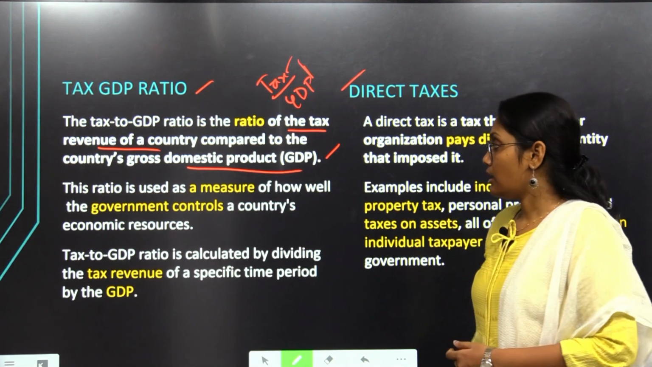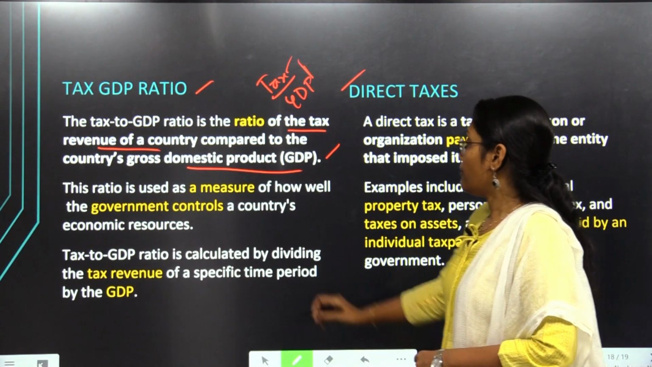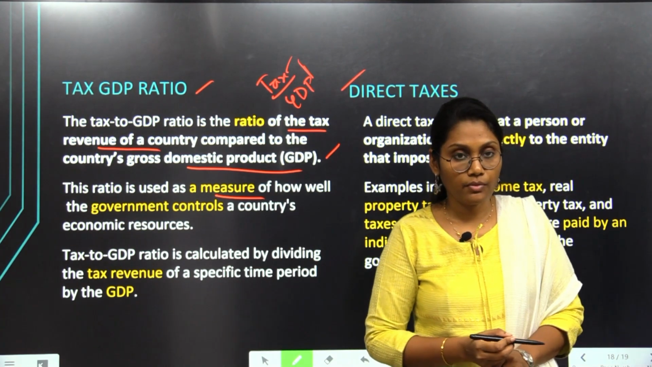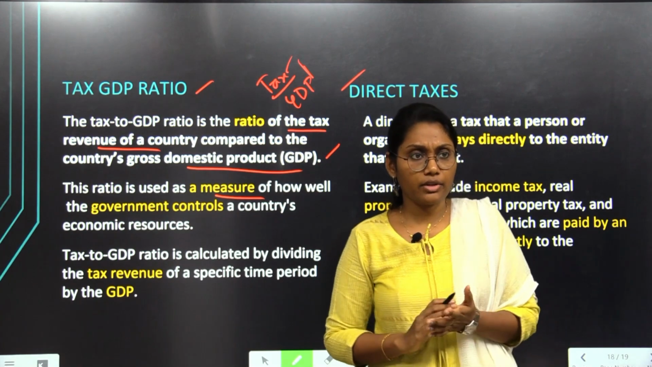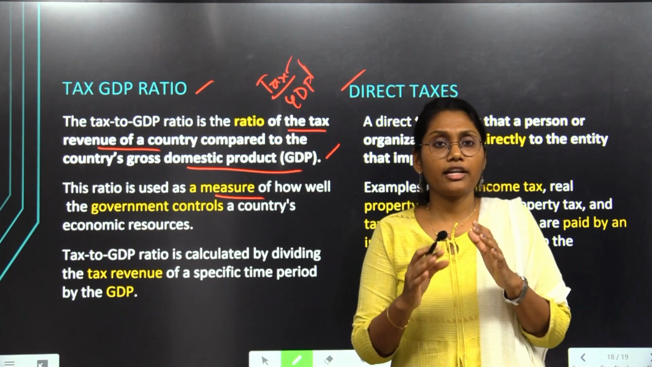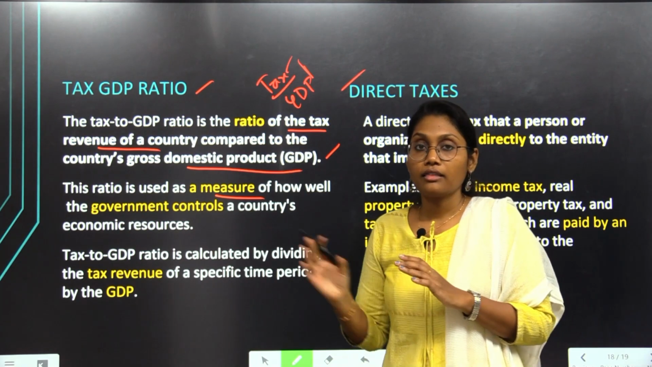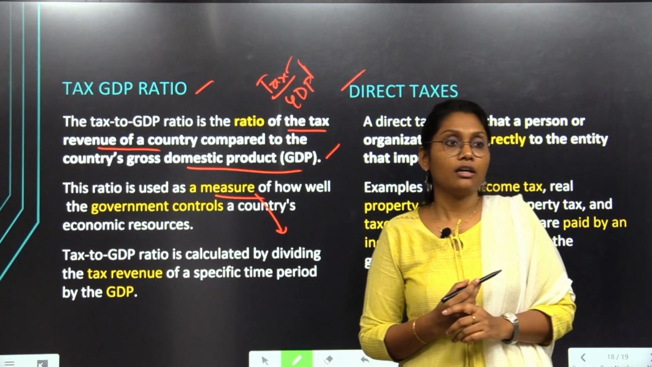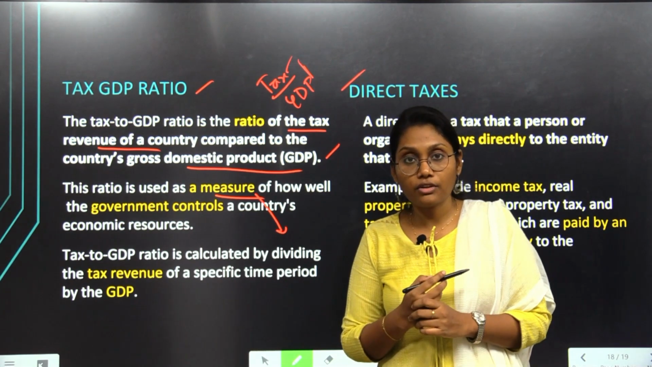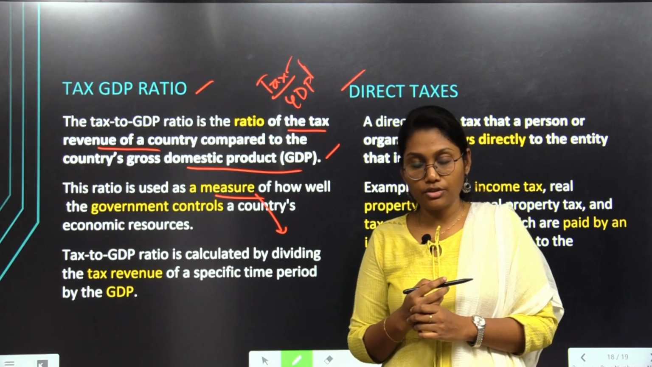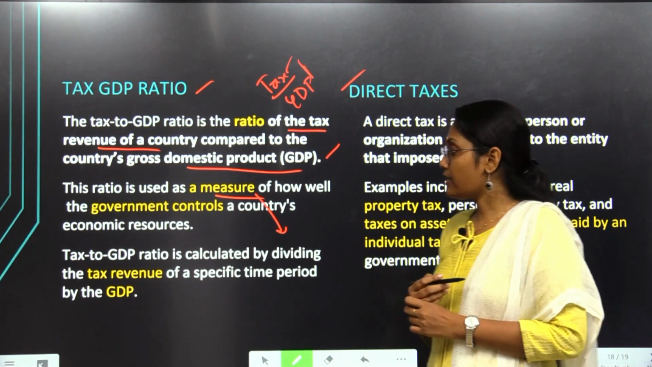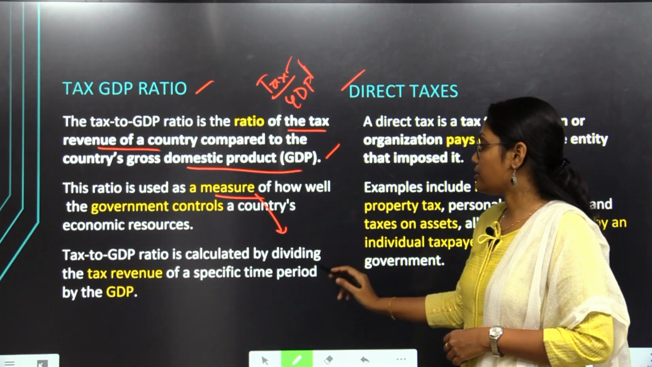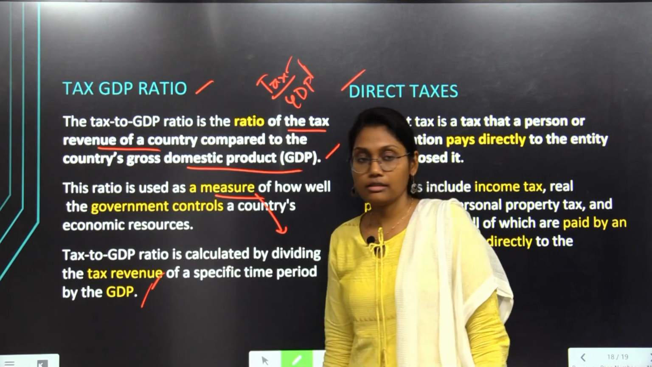What is the benefit of studying this? This ratio measures the government's control over economic resources. Why? Because the GDP is the income, and if we consider the contribution of tax revenue in that income, it reflects the government's control. It shows that the government is successful in collecting huge amounts of tax revenue from the people of India. The tax-GDP ratio is calculated by dividing the tax revenue by the GDP.